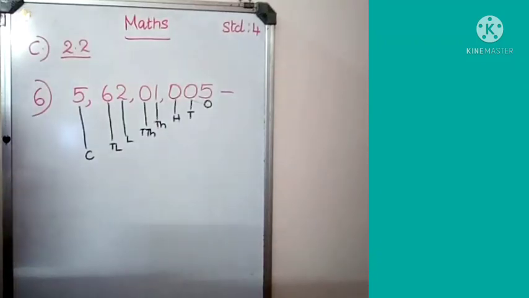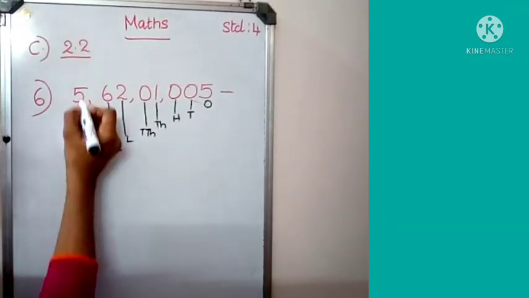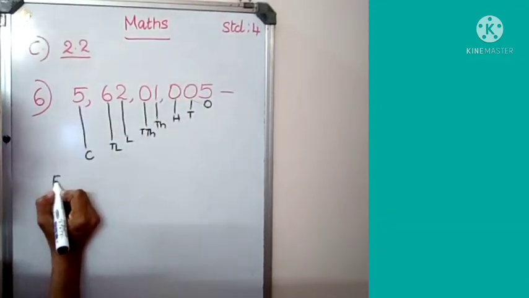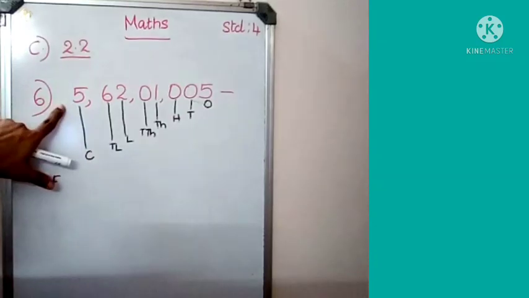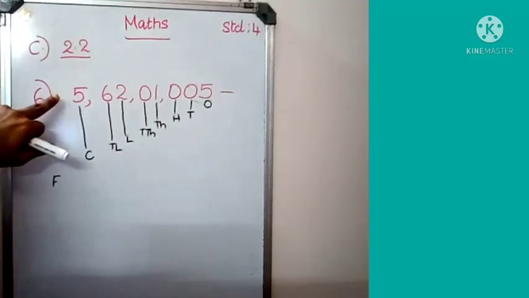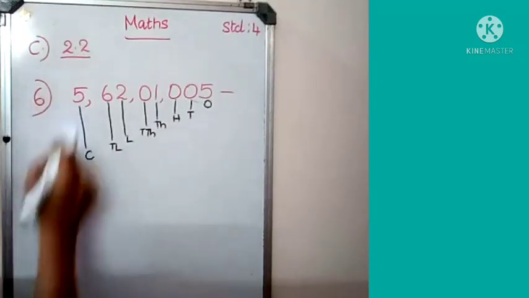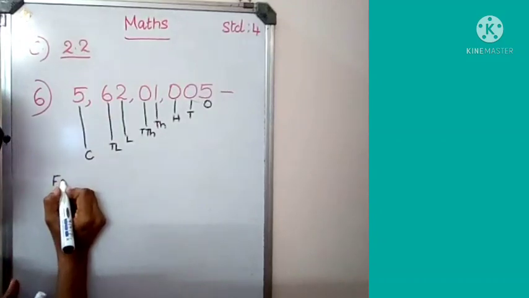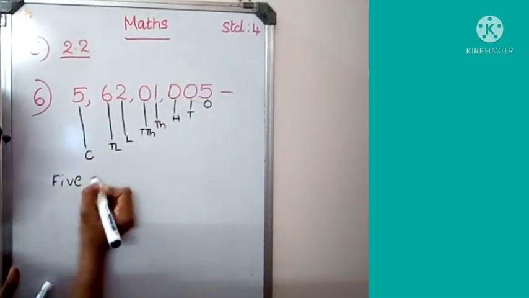How will you write the number? All the places are here. 5 crore. If one more place is placed in the left side, which place it comes? Yes, it comes under the place 10 crore. How will you write? 5 crore.